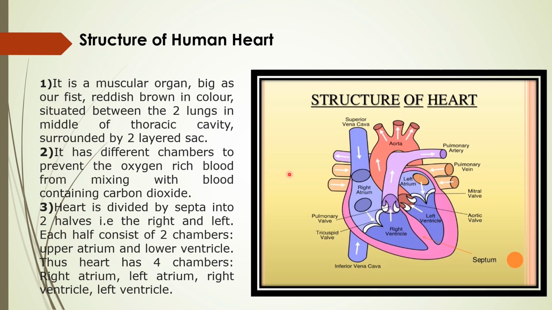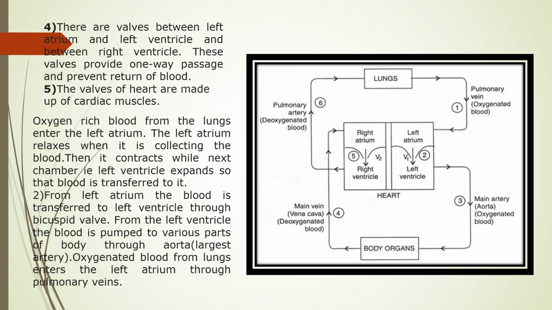And a more simple diagram we will see in the next slide. This is a very simple diagram. By that I am trying to show the structure of the human heart. Now you can consider this box as a heart, right? So this is a four chamber human heart: right auricle, left auricle, or you can say atrium, left ventricle, and right ventricle, right?